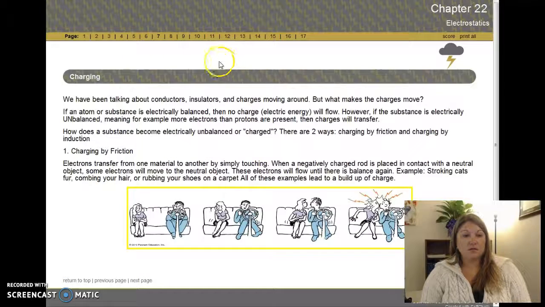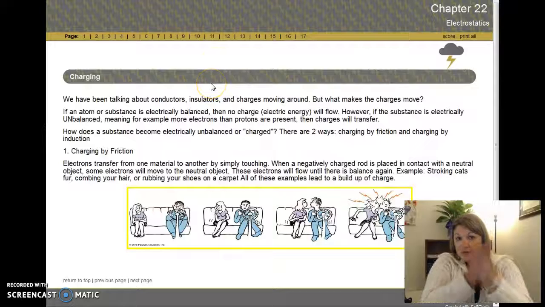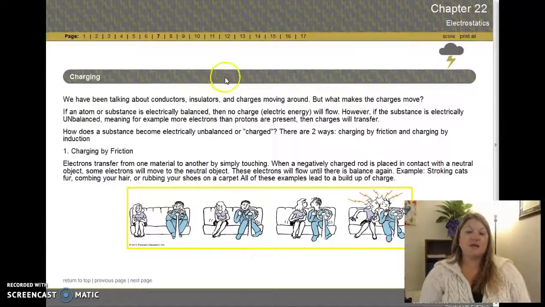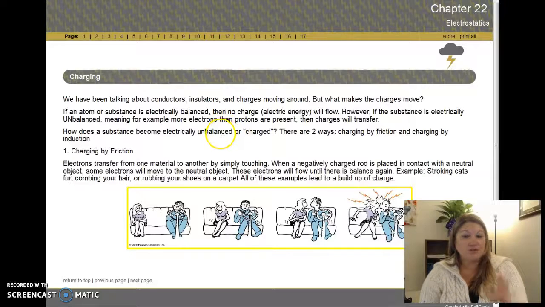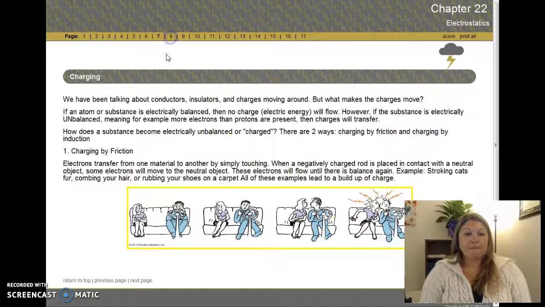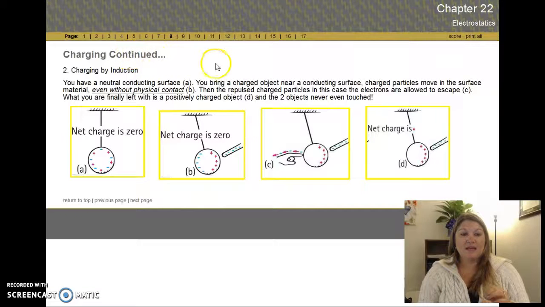Alright, so how do we actually charge something up? Well, there are two ways. You can charge by friction. Rub your socked feet along the carpet, get a good charge, and then go shock somebody and scare them. That's charging by friction. So you have to touch to do that, as my little cartoon here says. But you can also charge by induction, where it's pretty cool because you don't actually touch anything.